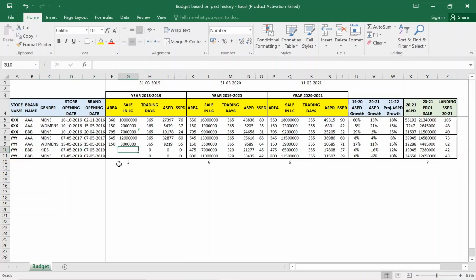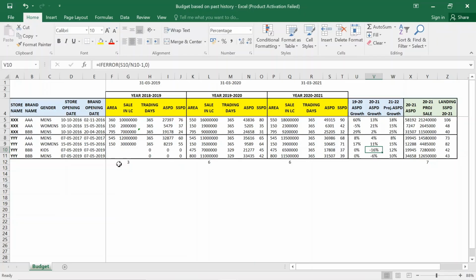Now in 1820 this store was not trading because the store opened in May 2019. In 1920 the store has done an ASPD of 21,277. Without change in area, in the next financial year the store ASPD is 17,000. So there is a drop. Now there is no history of 1819, so there's no growth in 1920. In 2021 we have seen a minus 16% degrowth.